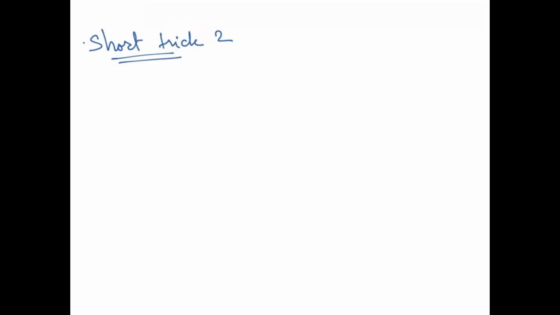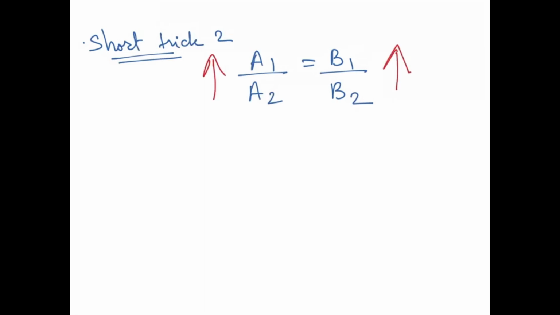All right, so my short trick number 2 says that when two parameters are in direct proportion, means a1 by a2 is equal to b1 by b2, right? So what happens if one parameter increases, the other one will also increase, and if one parameter decreases, the other one will also decrease. So what are we trying to say? See, if this increases, this will also increase. All right, if this decreases, this will also decrease. Correct? Suppose I am going to tell you this with the help of an example, right?